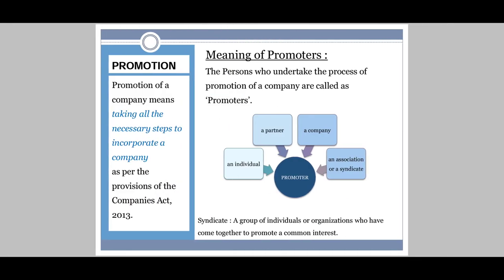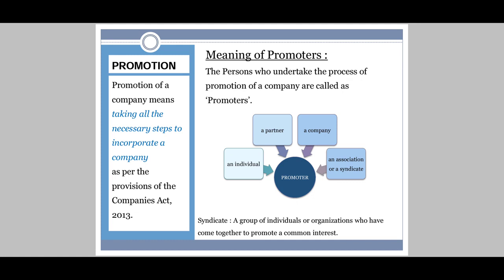Now coming to the main part, promotion stage. Promotion of a company means taking all the necessary steps to incorporate a company. To incorporate means doing all that possible thing to reach the second stage. Taking all the necessary steps to form a company as per the provisions and regulations of the Companies Act 2013.